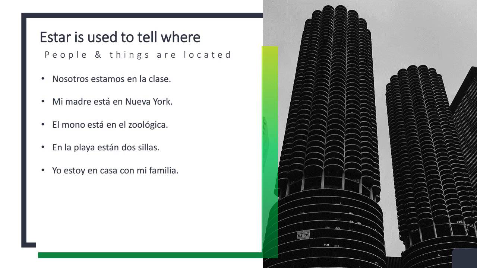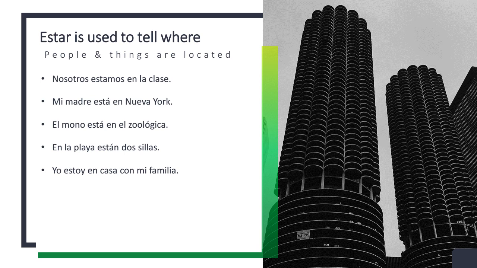Here are some examples. Nosotros estamos en la clase. So we are in class, okay? That's the location that we're at. Mi madre está en Nueva York. My mother is in New York. Again, describing the place where someone that we know is located. El mono está en el zoológico.